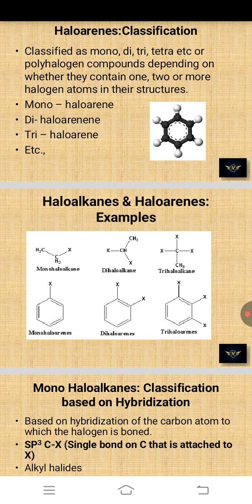Look at the image. For one benzene or alkane group, mono means one halogen group attached. Mono, di, tri, tetra, the continuation is also there. And then mono haloarenes, it is similarly the same.